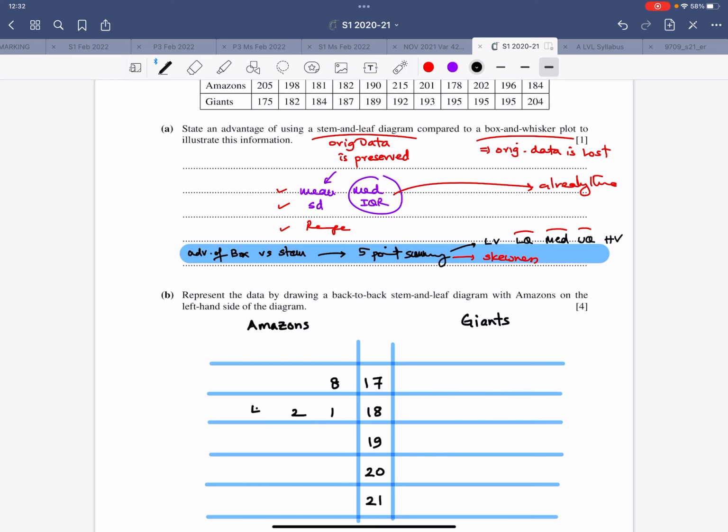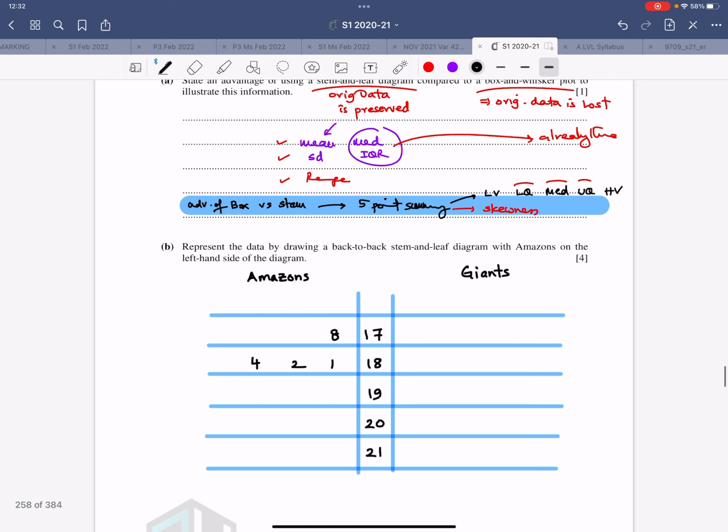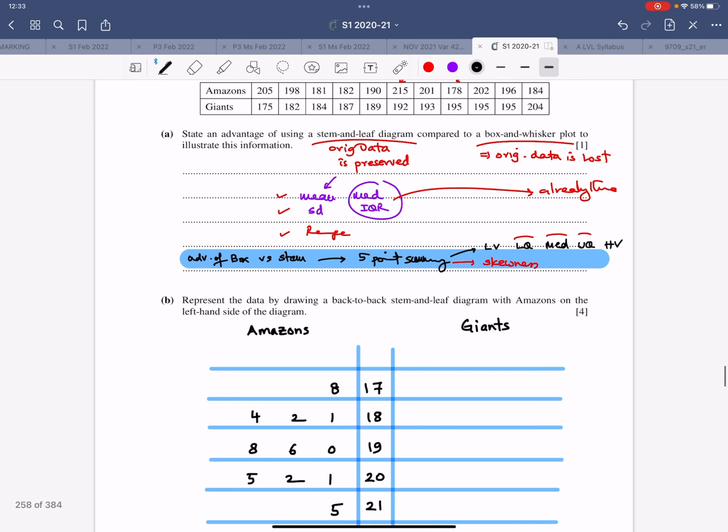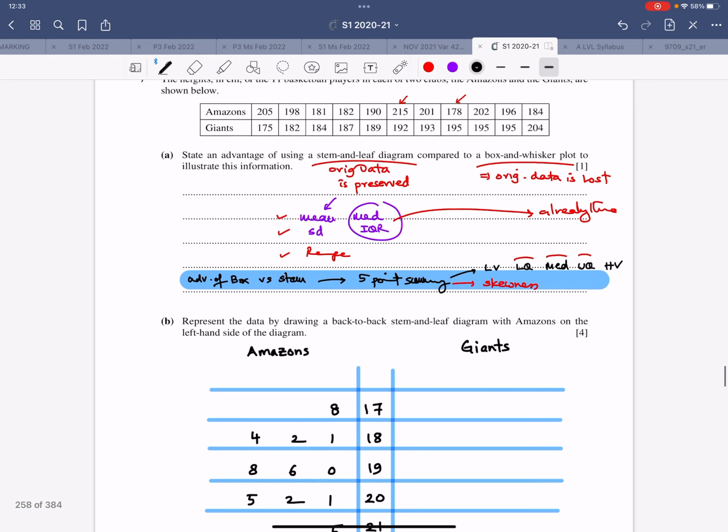Similarly, I can see 190, 196 and 198, and then 201, 202 and 205 and 215. So 3, that is 9, plus 2 is 11. The 11 players, that's perfect.